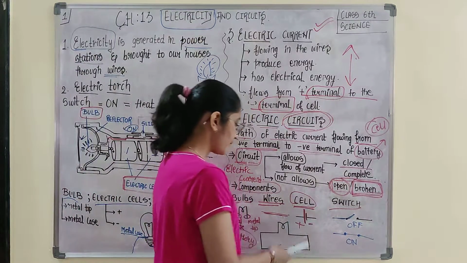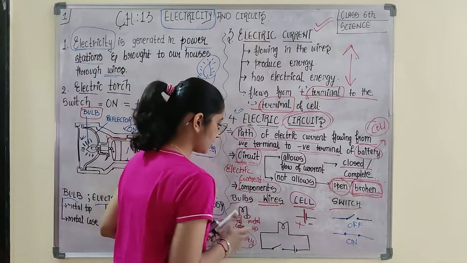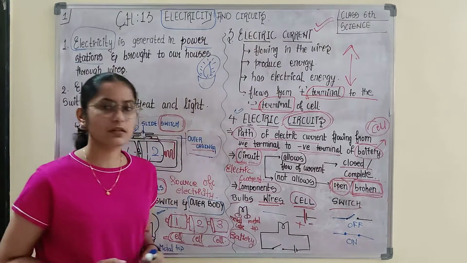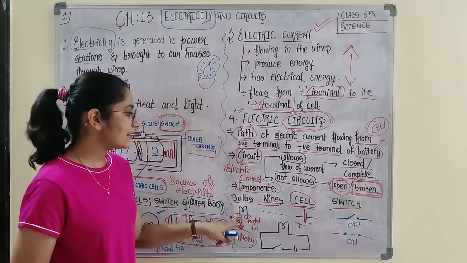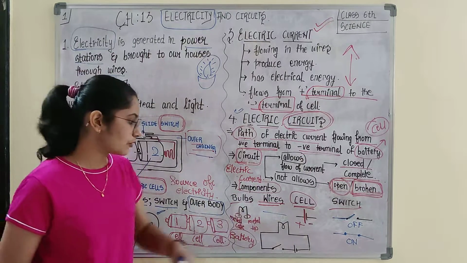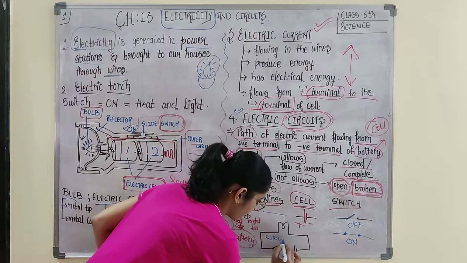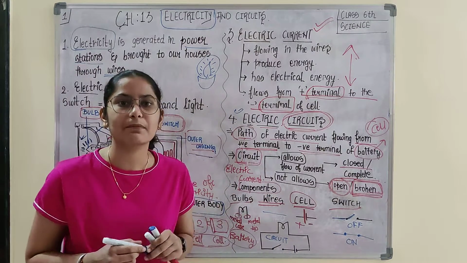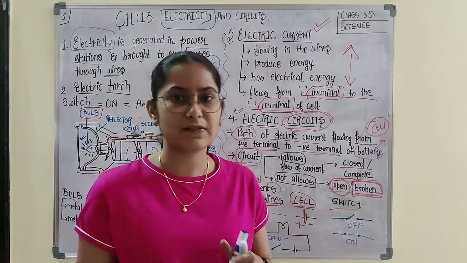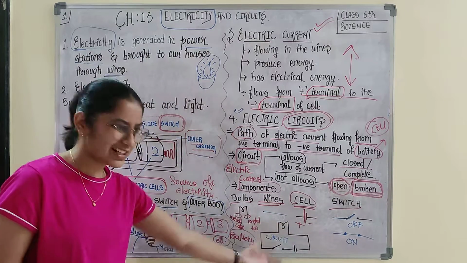This is the cell, this is the wire, meaning this single line represents wire, and this is the bulb. These are the components, and this is the circuit. This is one of the circuits. I would be drawing bigger ones, and different kinds of circuits we would be practicing just after this.